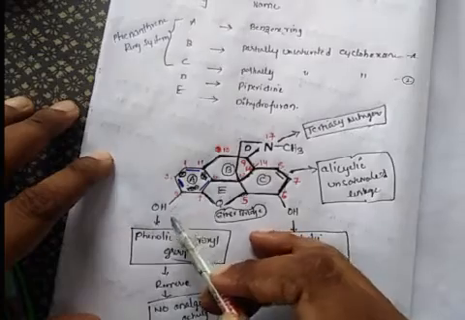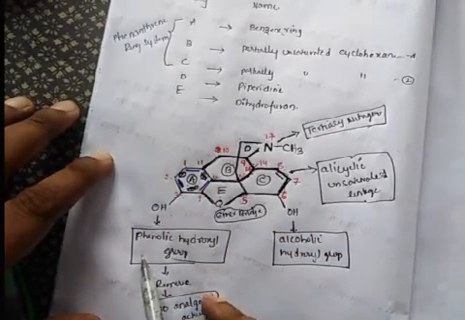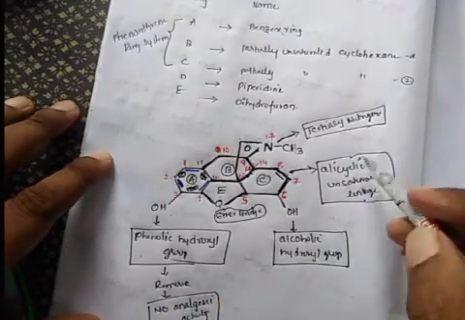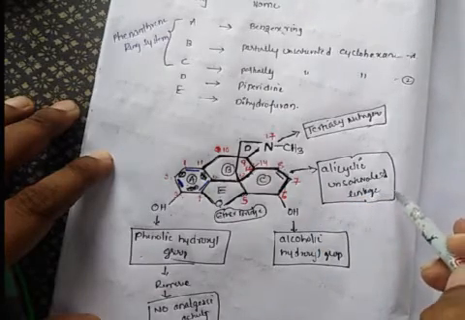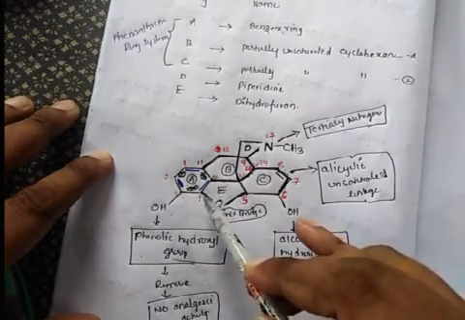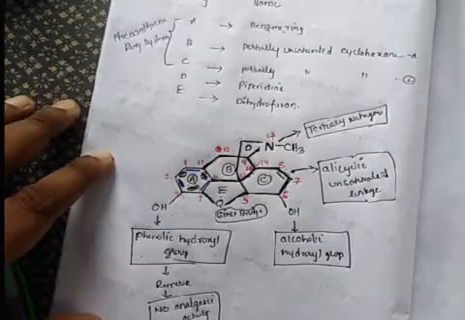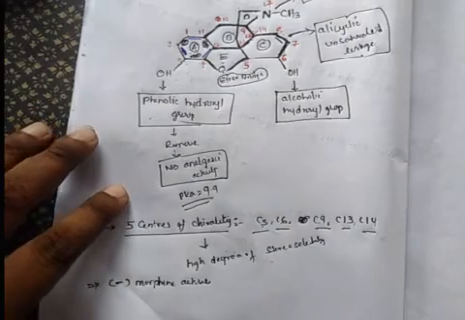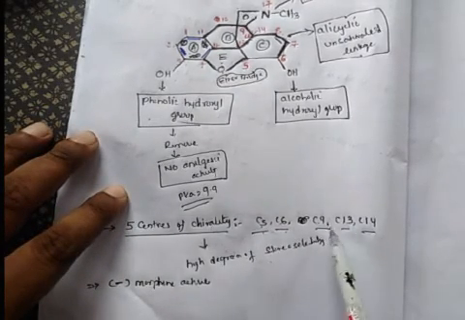At the third position there is a hydroxy group, called the phenolic hydroxyl group. At the sixth position we have an alcoholic hydroxyl group. There is an unsaturation between the 7th carbon and 8th carbon, called the alicyclic unsaturated linkage. There is an ether linkage between the 4th carbon and 5th carbon, called the ether bridge, and this nitrogen is a tertiary nitrogen. So there are 5 chiral centers possible with the morphine structure: the chiral carbons are C5, C6, C9, C13, C14.